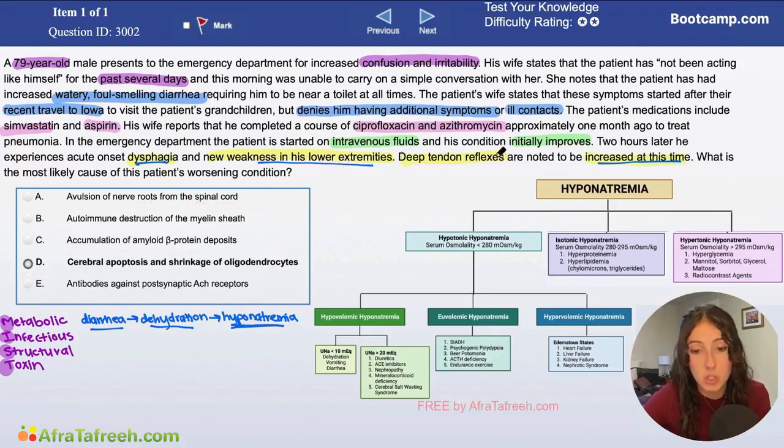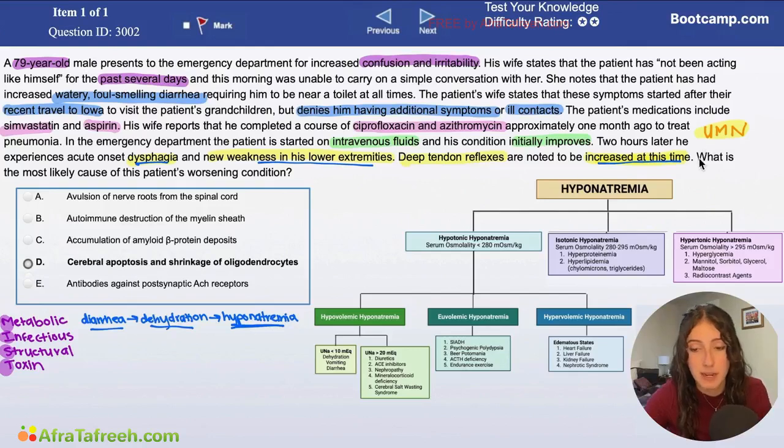I think one of the key clues they give you here is that the deep tendon reflexes are noted to be increased at this time. That tells me that this is most likely an upper motor neuron problem instead of a lower motor neuron problem. And I think it's incredibly important to differentiate between upper motor neuron versus lower motor neuron when we're approaching these neurological problems, because it can be incredibly helpful for you to help sort out your differential.